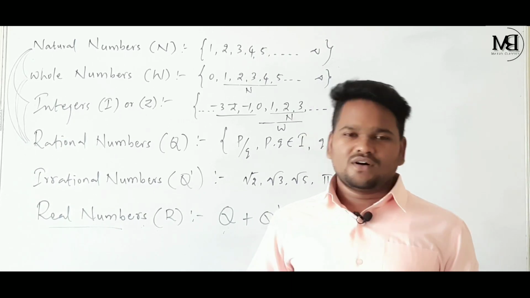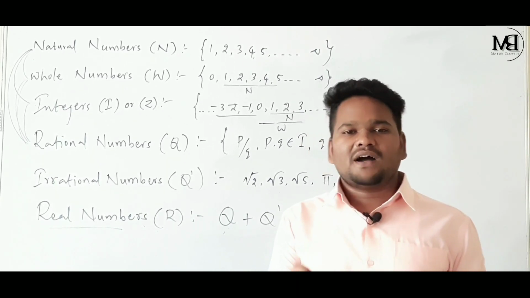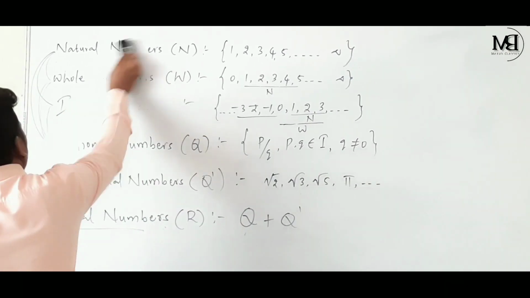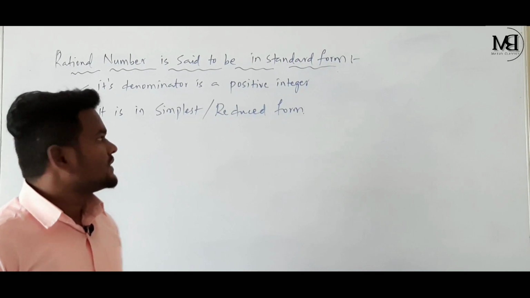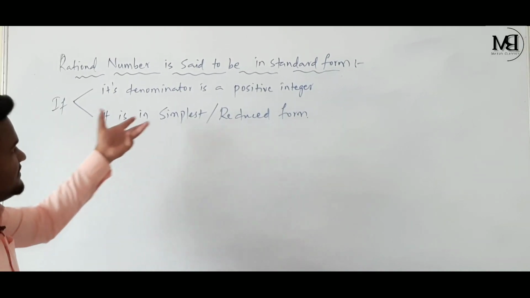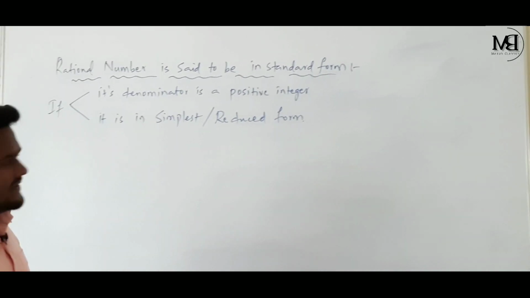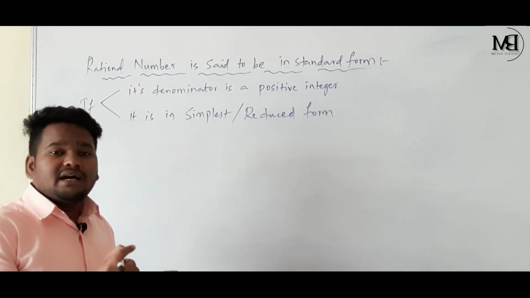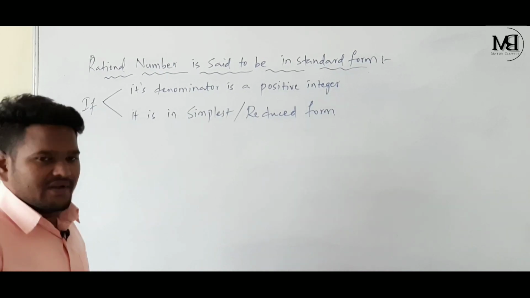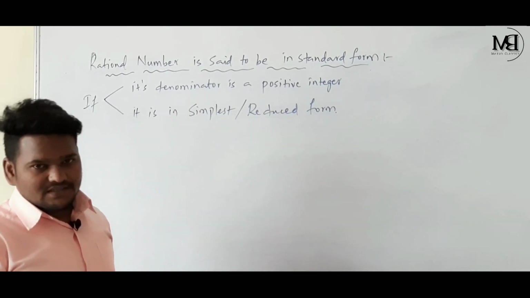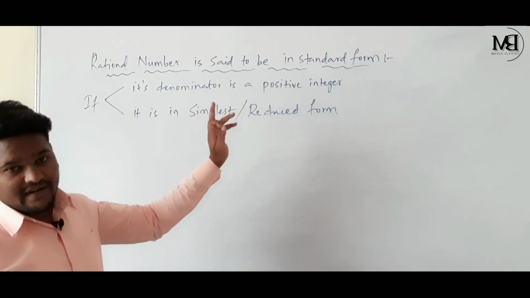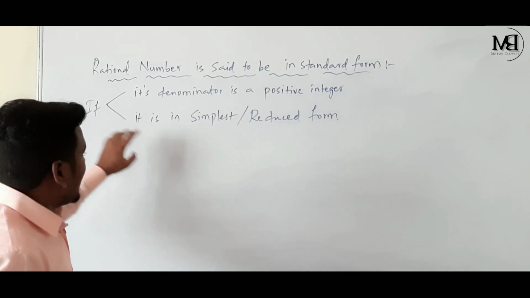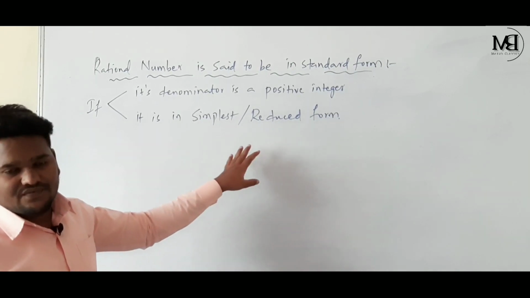And next, let's go for the second topic, that is the standard form of a rational number. See children, a rational number is said to be in standard form if its denominator is a positive integer, that is the first condition, and if it is in simplest or reduced form.